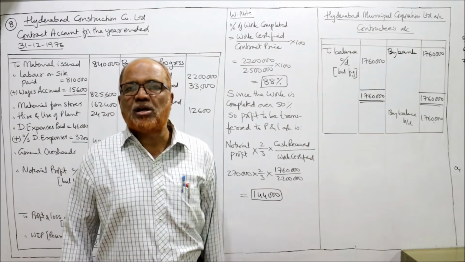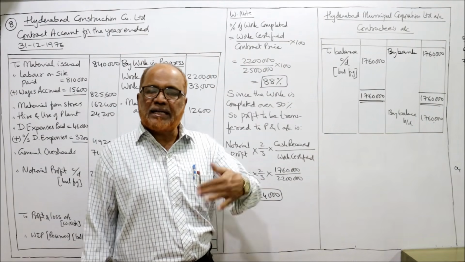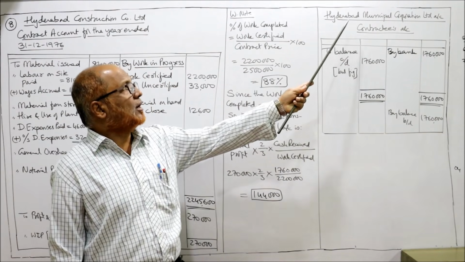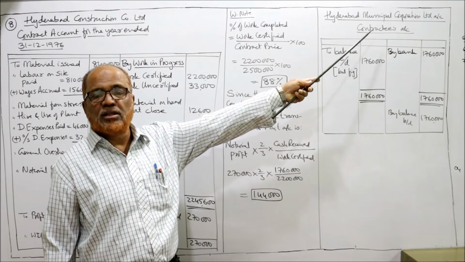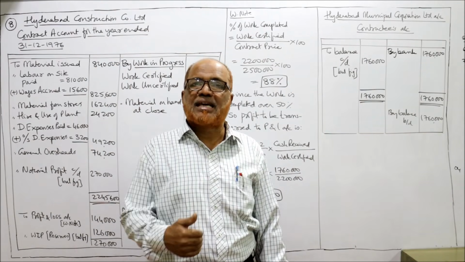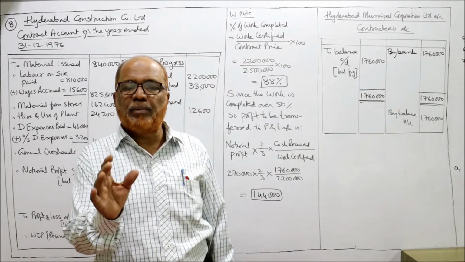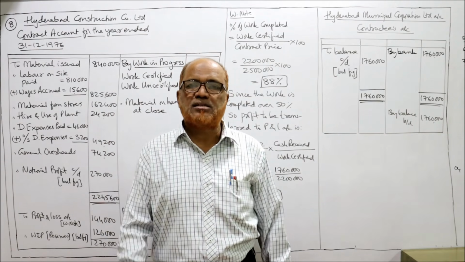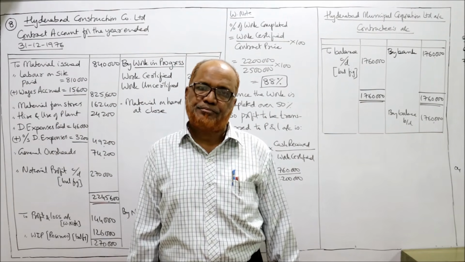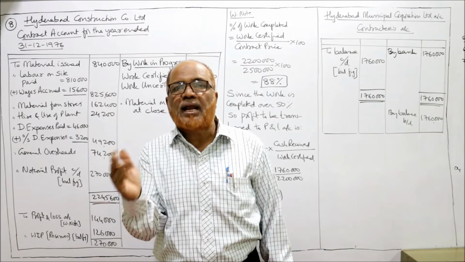Now in this problem it is also asking you to make the contractee's account. That is the Hyderabad Municipal Corporation account. This is the contractee's account. When the contractor receives cash, the entry passed by the contractor is bank account debit to contractee account. Bank account debit to contractee account.